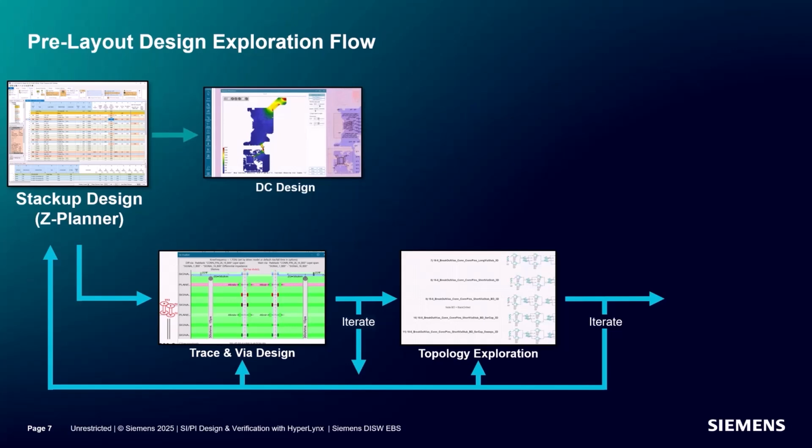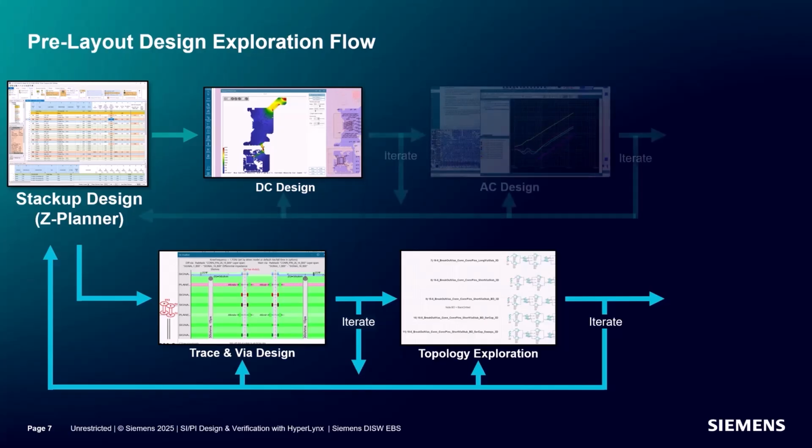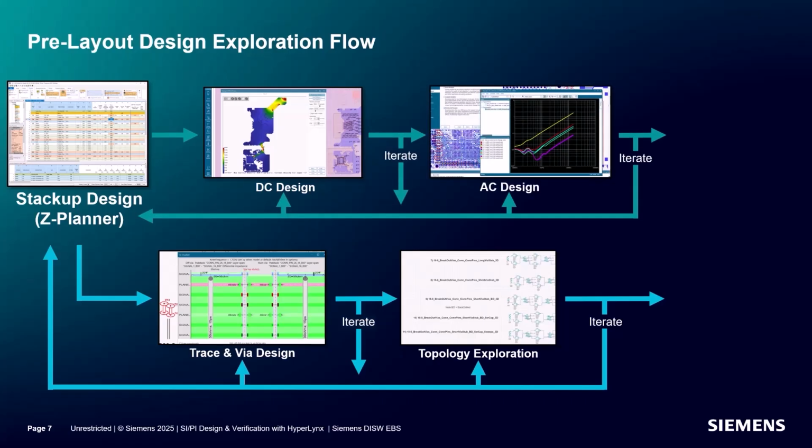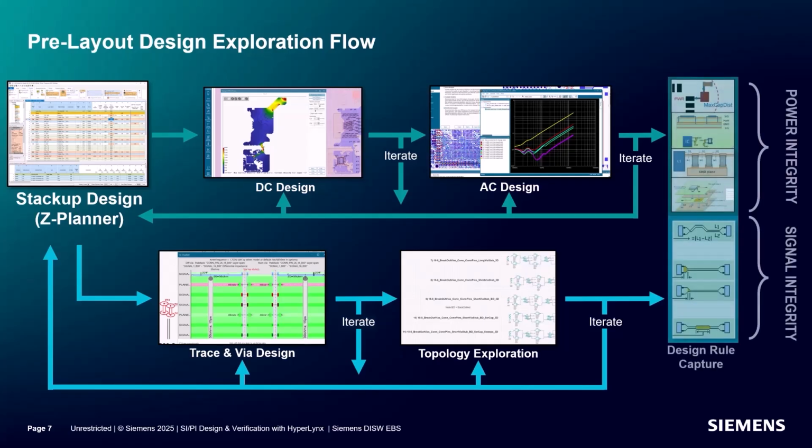Moving to power integrity, we start with DC design. For most users, performing any power integrity analysis is more optimally done once the components have been placed. Same with AC design. This would be done mid-layout, but can still help prevent respin if performed before completely routing the board. This accumulates into a set of rules you use to place and route the board. Let's take a closer look at each one of these sections.